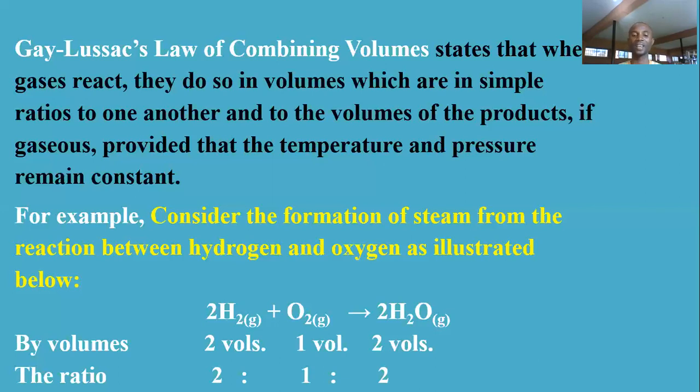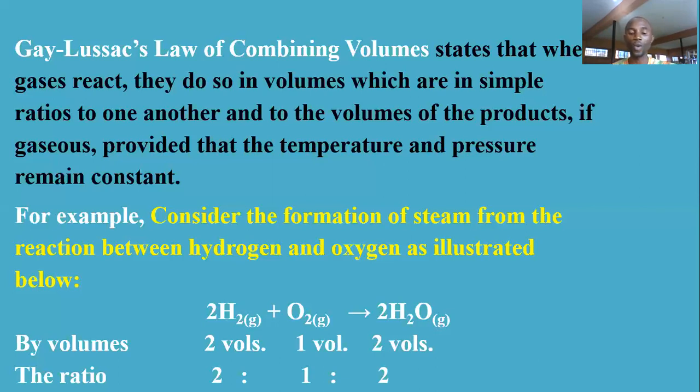Get me? By this equation, if one volume of hydrogen goes into reaction with oxygen, the volume of oxygen required will be half, and the amount of water produced will be 1.